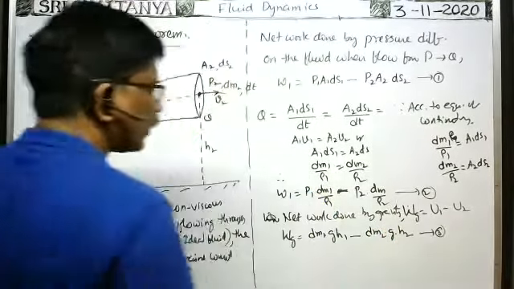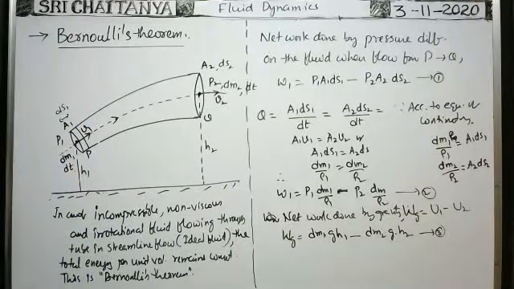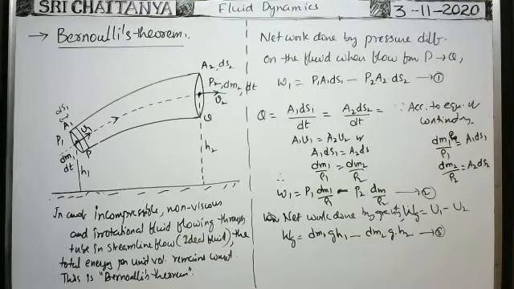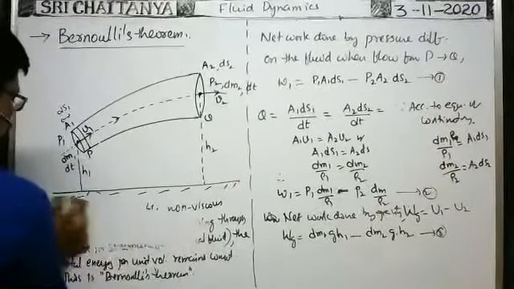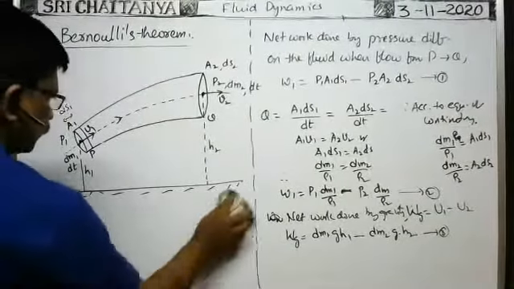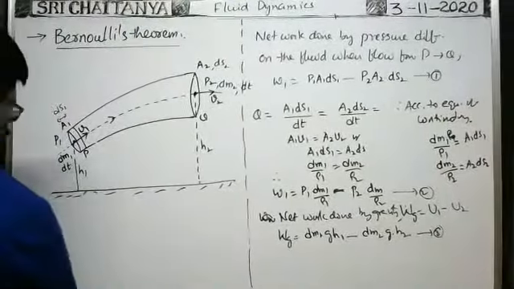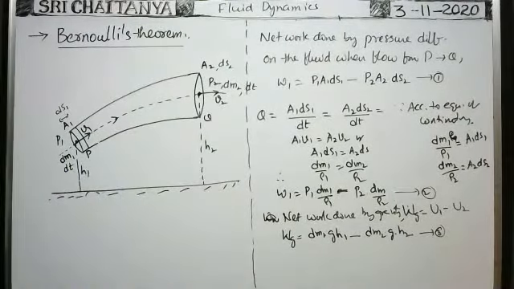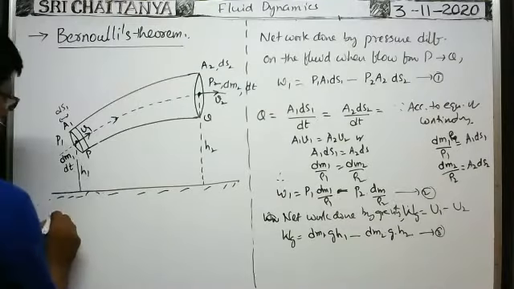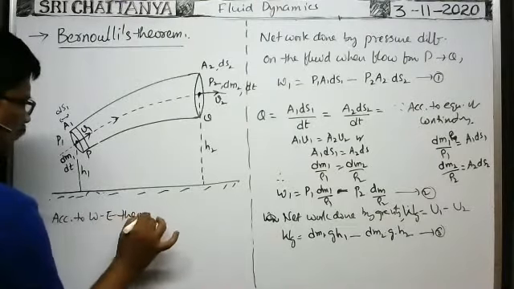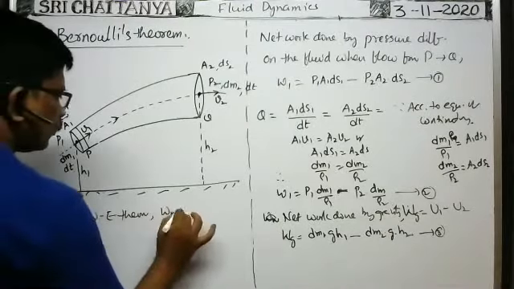That is equation 3. Now, according to the work energy theorem, net work done is equal to change in kinetic energy.